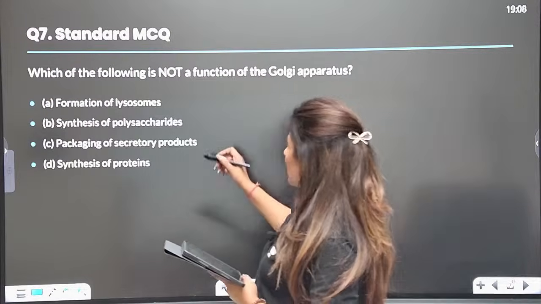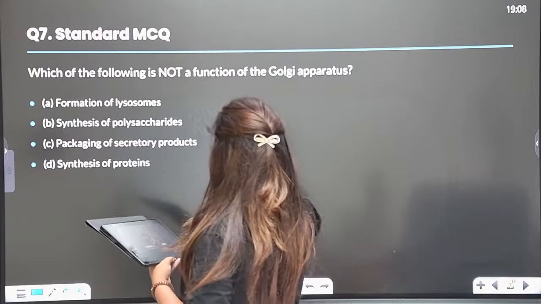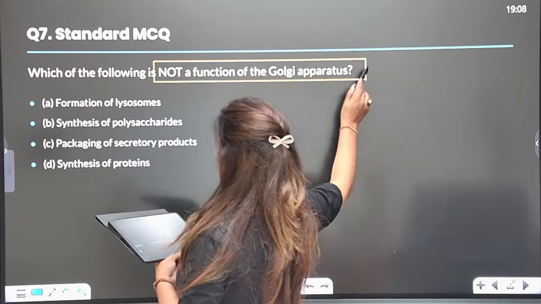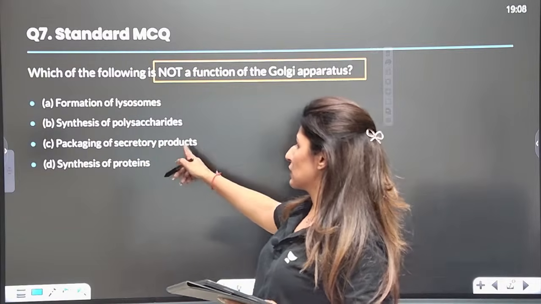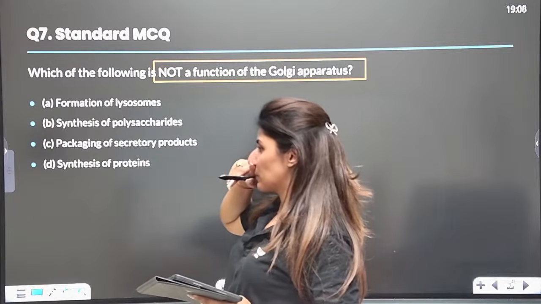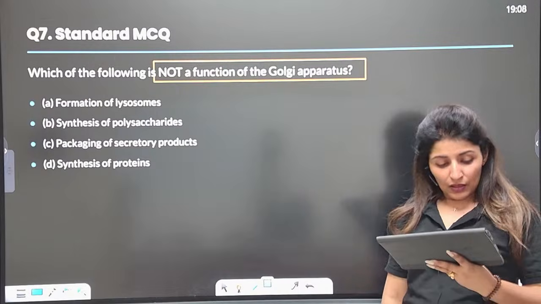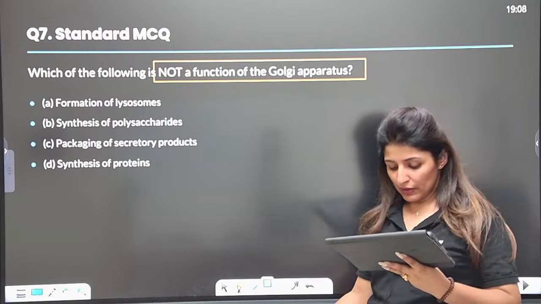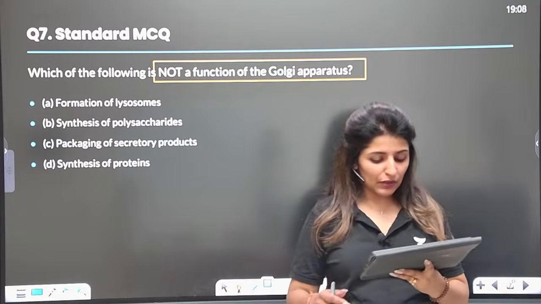Which of the following is not a function of the Golgi apparatus? Formation of lysosome, synthesis of polysaccharides, packaging of secretory products, or synthesis of proteins. What is the answer here? Quick. Should the answer be B or D?